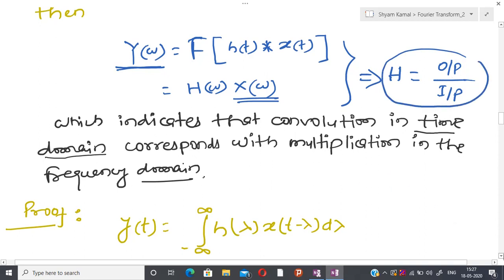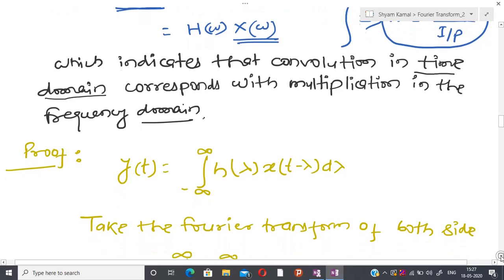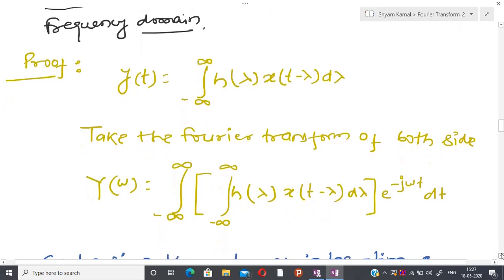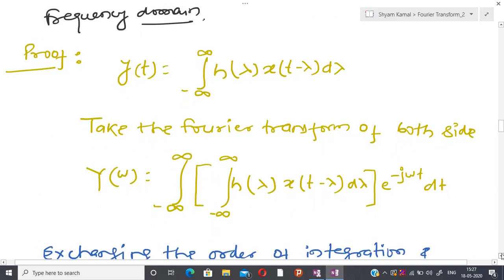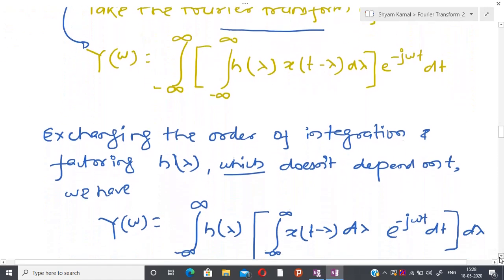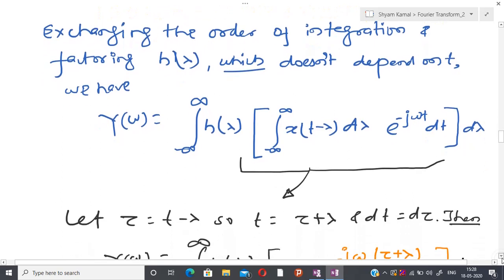The convolution integral looks a little difficult to calculate, but if you apply the Fourier transformation, things become pretty easy, because in the frequency domain that is equivalent to multiplication. To show that, I have taken the Fourier transform of this particular signal and then used the property of the integral.